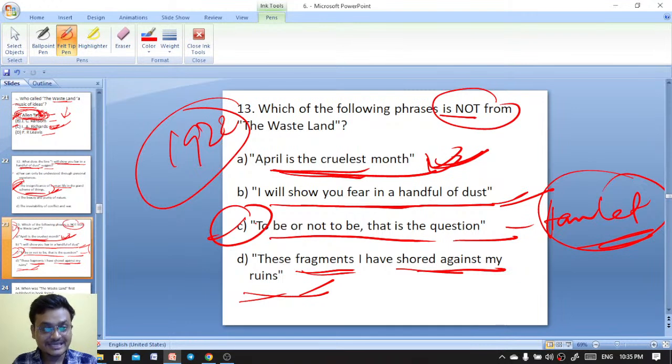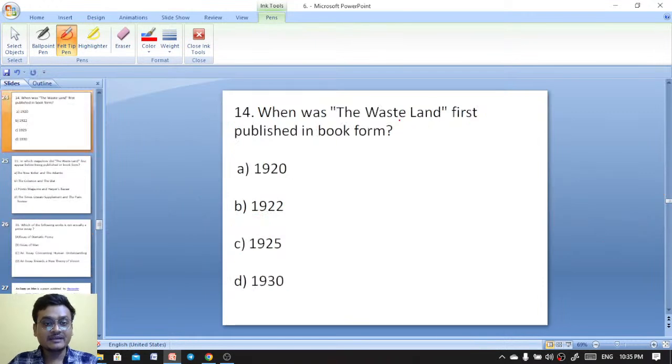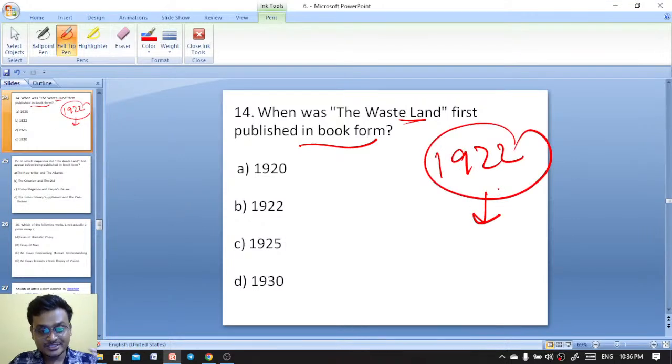Yeah, sweetest month, exactly. Now will you tell me why 1922 is very important from the perspective of English literature here? Why 1922 exactly? Please tell me. When was The Waste Land first published? Now tell me, 1922, why is this date very important? Which are the other works published in 1922? Tell me why this is a landmark.